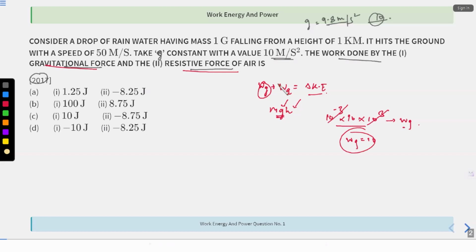Now similarly, now you have this. Now this value, work done by gravity, is 10. So 10 plus WA is the change in kinetic energy.